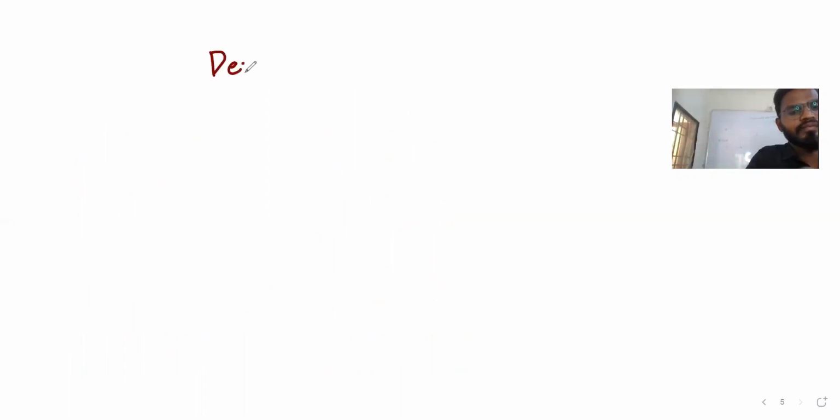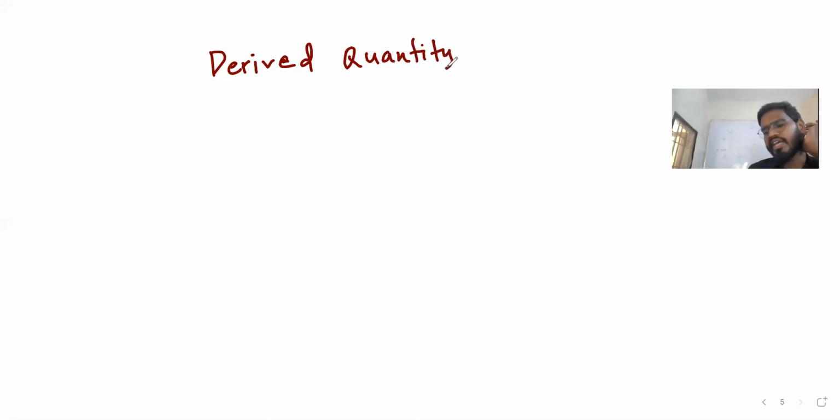Okay. Next, we are supposed to know derived quantity. Let's see. In derived quantities, n number of quantities are there that we are not going to see. Apart from the fundamental ones, any physical quantity in physics is a derived quantity.